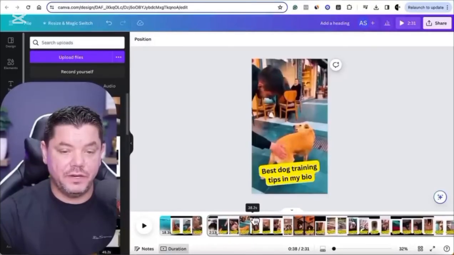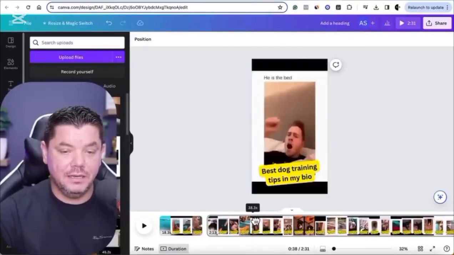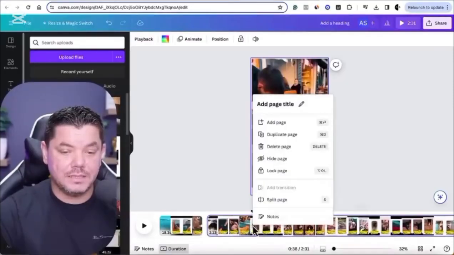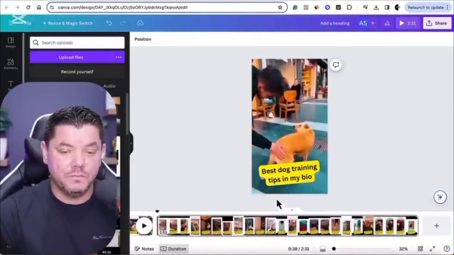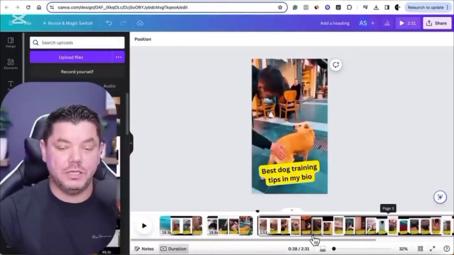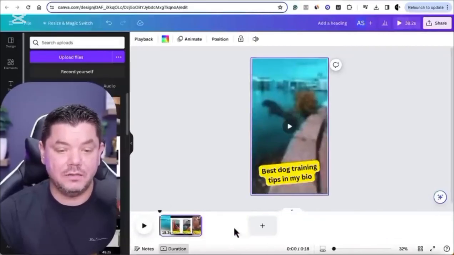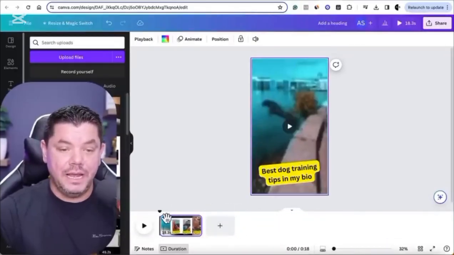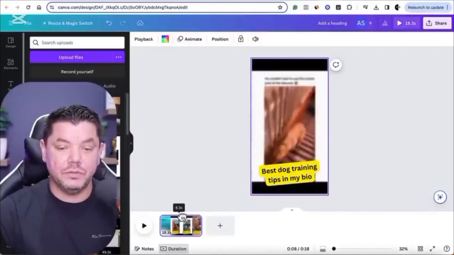After this video ends, let's say there, then we can right mouse click and split this as well. So what this is essentially doing is giving us multiple videos that we can use. But let's just say we wanted to use the first video. We can just click onto this, delete that, click onto this, delete that as an example. And then let's say this is the video that we want to use.